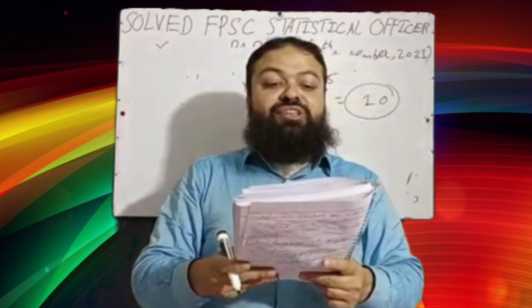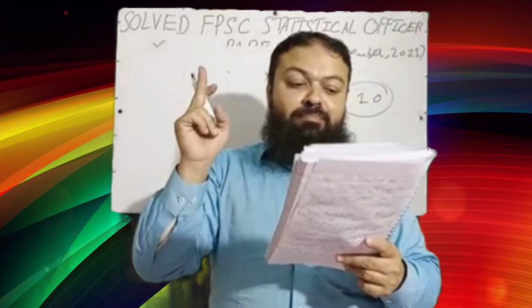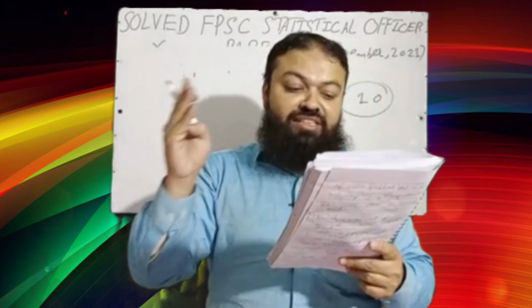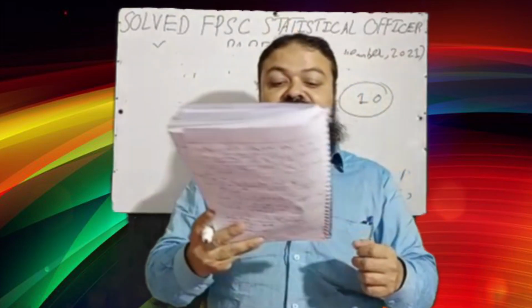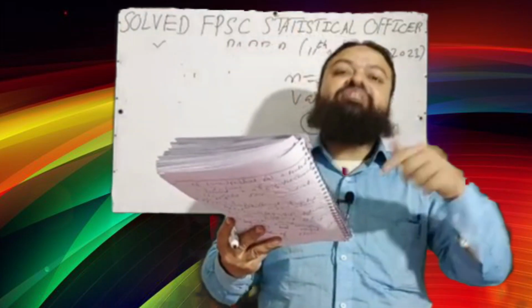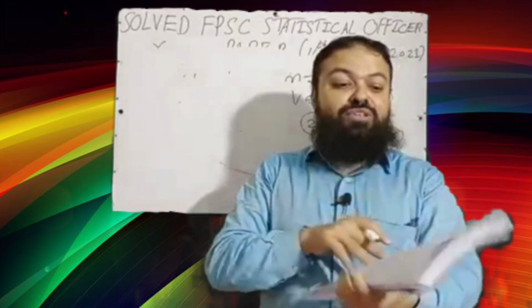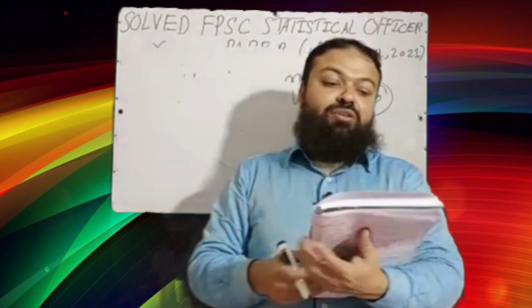Next is, if a distribution is abnormally tall and peaked, then what? A. leptokurtic, B. platykurtic, C. mesokurtic, D. pyrokurtic. Leptokurtic is the correct option. Next is, which of these represent qualitative data? A. height of a student, it is not qualitative, it is quantitative. B. liking or disliking of 1500 persons for a product, that is the correct one.